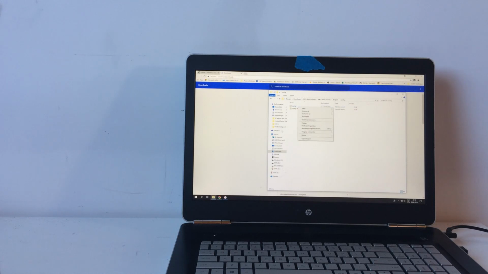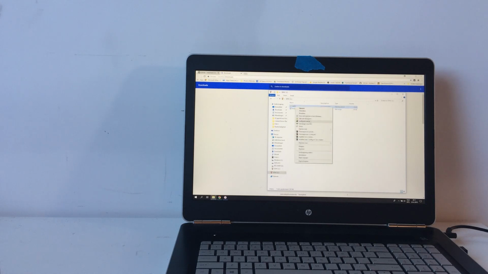I'm trying to copy it, but it's not working. Yes, copy, and I'm now pasting it on the SD card, and I'm going back and looking for some other file which is not the driver. It is the firmware, so I'm also copying this one and pasting it on the SD card.